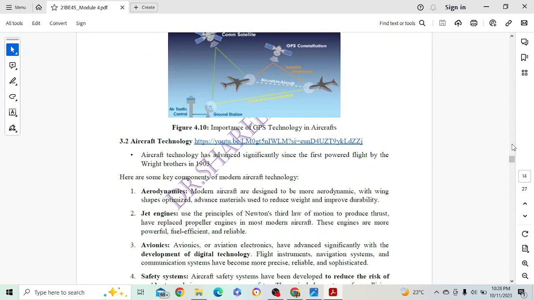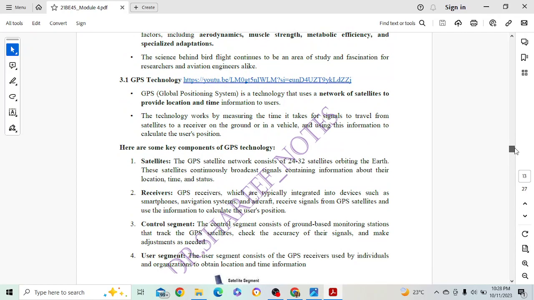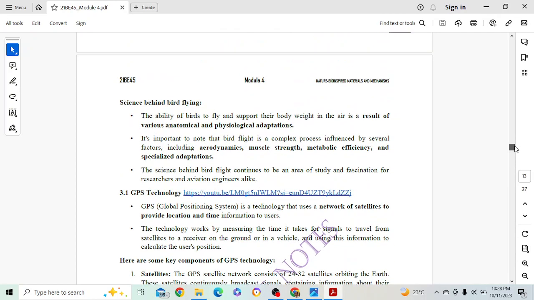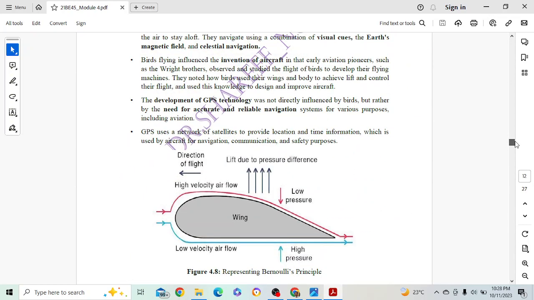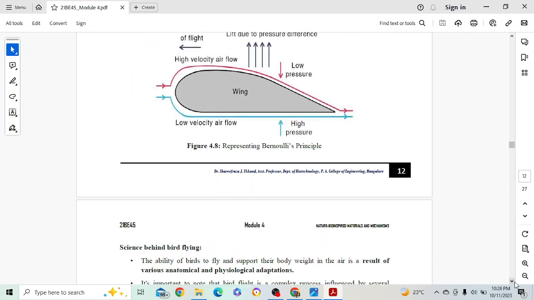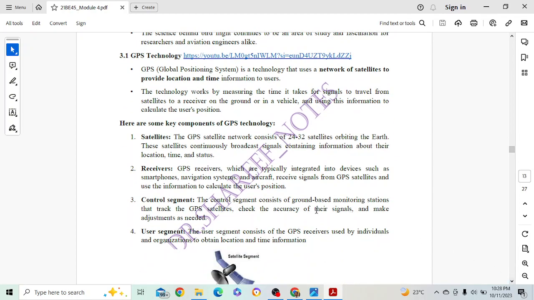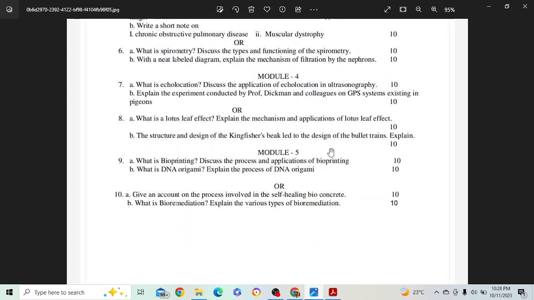Okay. And specifically for Dickman, you can just go to Google, give the introduction about it, and then start explaining all these things, because that is just to speak about history. Here I have given the history about the Wright brothers, how they got inspiration, all those things, like birds and all, and also the GPS technology, including location. I guess you just go through the video. There I might have mentioned the extra notes. Okay, so 10 marks can be taken.